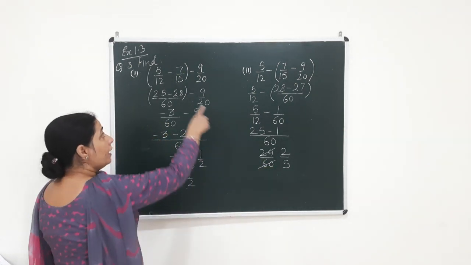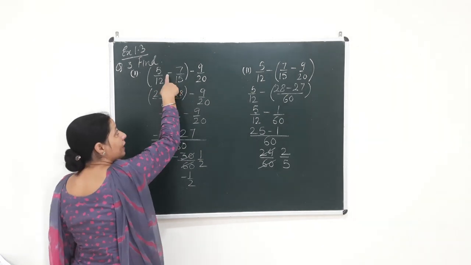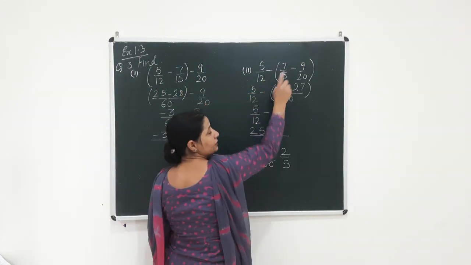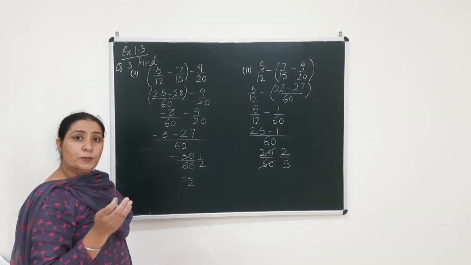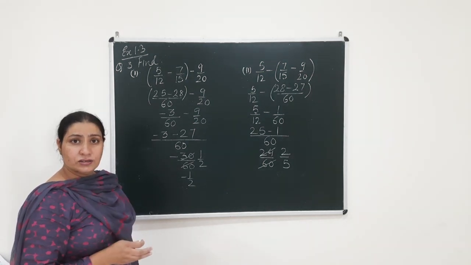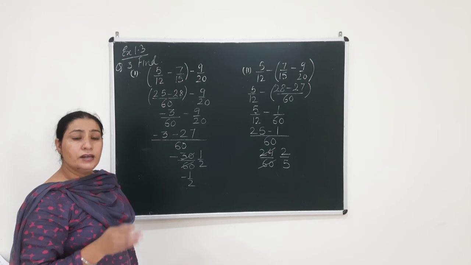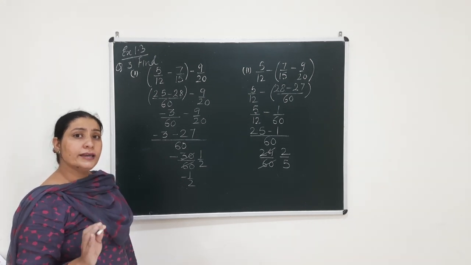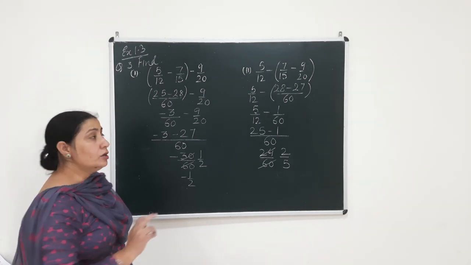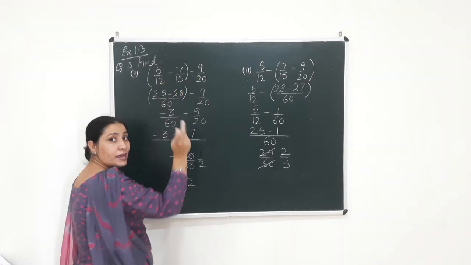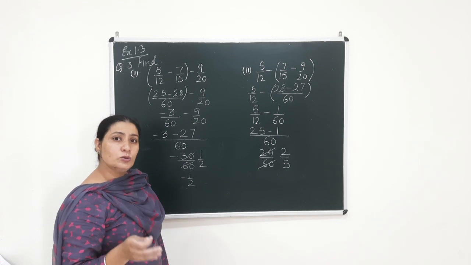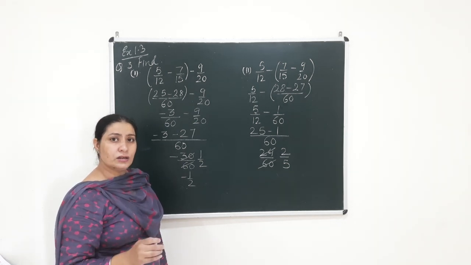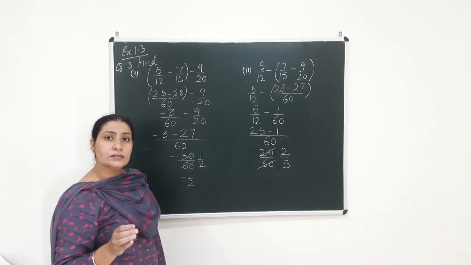Clear? And you can well see that the signs here were minus. That means the associative property does not hold in case of subtraction. If the signs here were plus as we did in the previous sum, we got the same results, because the associative property holds in addition but it does not hold in subtraction.